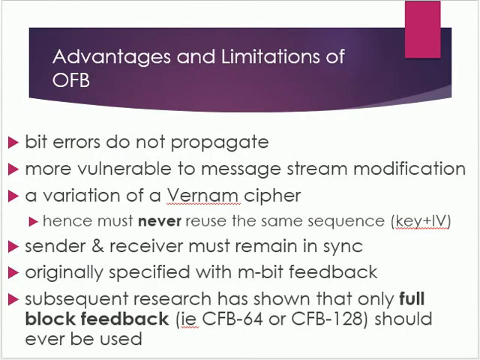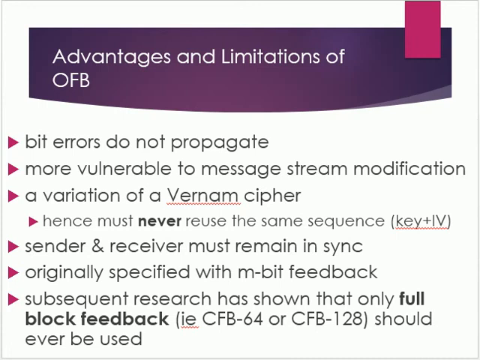If we look at the advantages and limitations of OFB, one advantage is that bit errors in the transmission do not propagate. But the disadvantage of OFB is that it is more vulnerable to a message stream modification attack than cipher feedback.